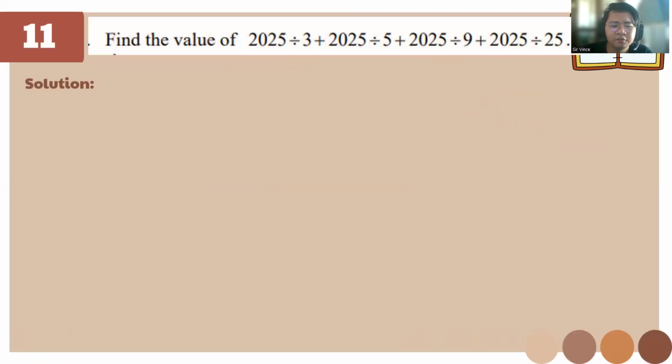So find the value of 2025 divided by 3, 2025 divided by 5, 2025 divided by 9, and 2025 divided by 25. So we know 2025, if we divide 2025 right away by 3, we'll get 675.